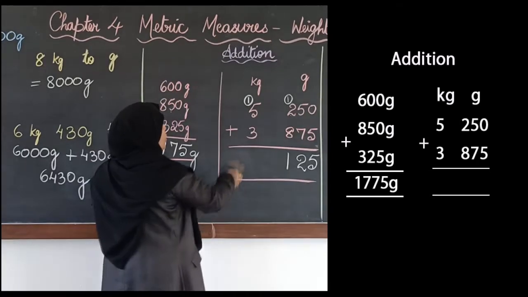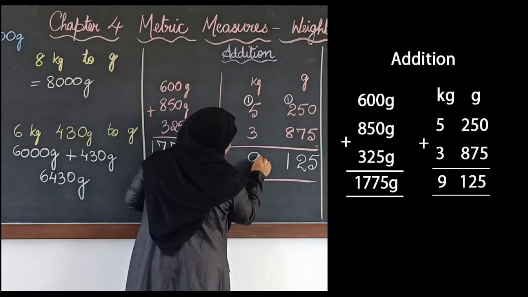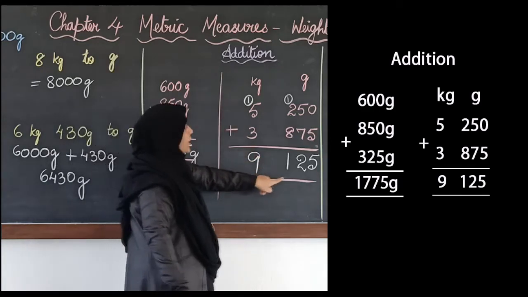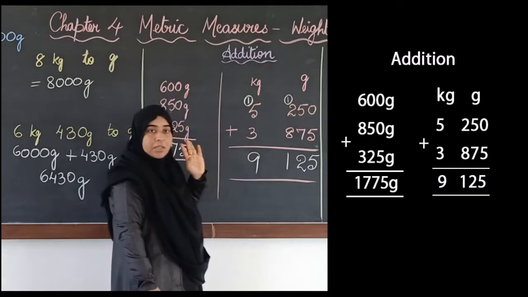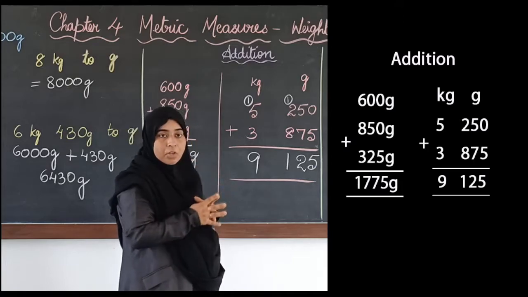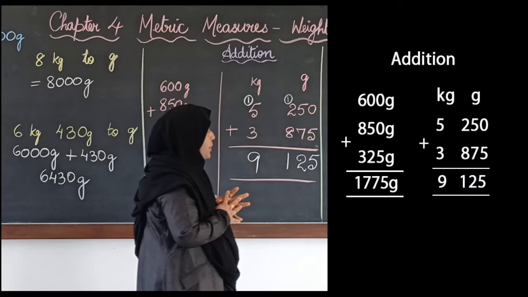Here 1 plus 5 is 6. 6 plus 3 is 9. So after adding we have got 9 kgs 125 grams. The steps are the same as we add whole numbers. The normal numbers that you add, the same way we have to add the kgs and grams also.